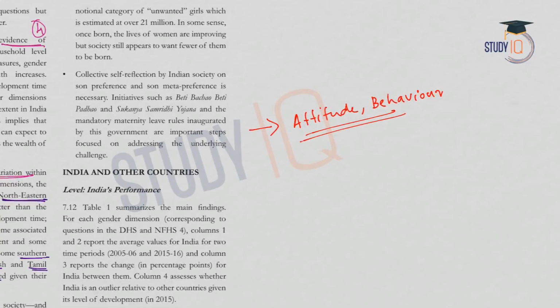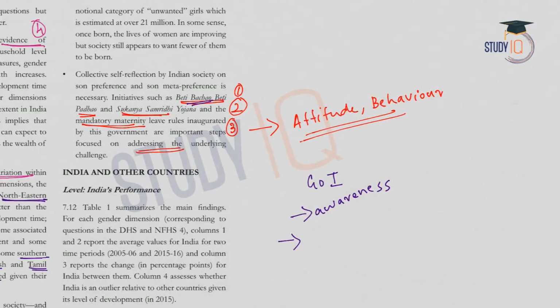And what are the government initiatives in this direction? First of all, the information campaign Beti Bachao, Beti Padhao has been launched by the government. Again, the Sukanya Samriddhi Yojana has been launched. And thirdly, mandatory maternity leave was introduced by the government. So these three are important steps that are focused on addressing this challenge. So what is Beti Bachao, Beti Padhao? As we said, this is an information campaign of the Government of India. And the aim of the campaign is to generate awareness and also to improve the efficiency of welfare services intended for girls. These are the objectives of Beti Bachao, Beti Padhao.